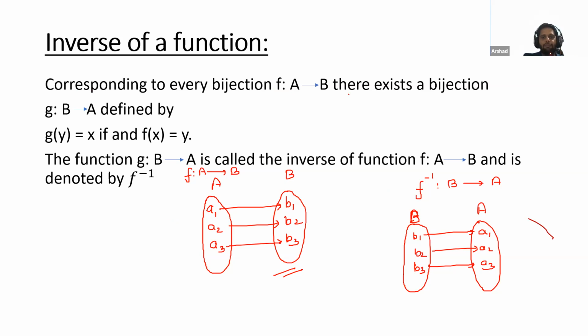Corresponding to every bijection F, there exists another bijective function from B to A. The same thing which we have discussed here. F from A to B is a function, then g from B to A is a function, where g(y) is equal to x and f(x) is equal to y. Then this function g from B to A is called the inverse of the function f and is denoted by f inverse. The complete statement written over here, I have already explained to you from these two arrow diagrams.